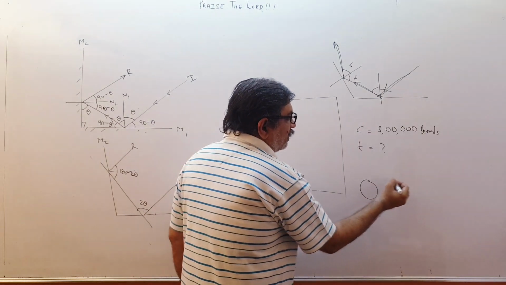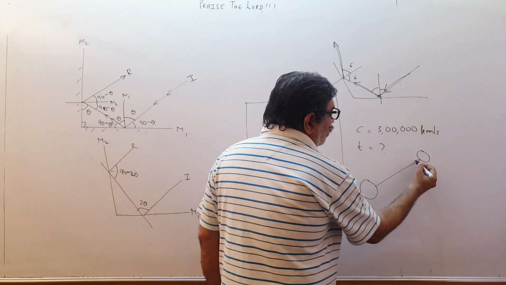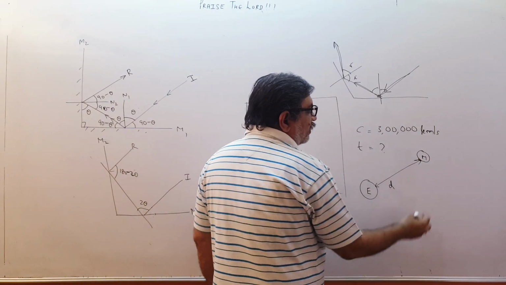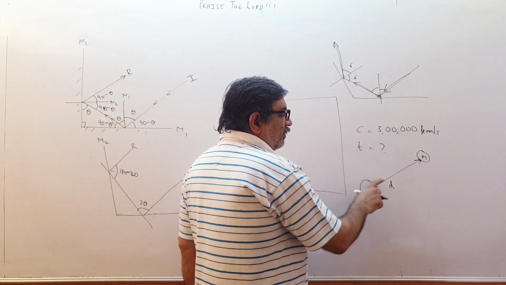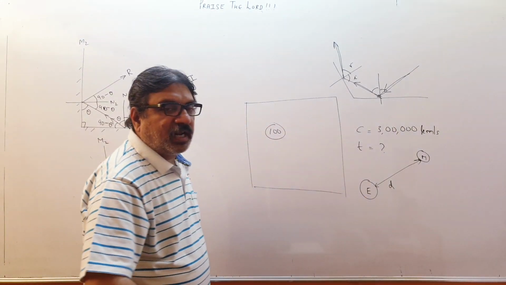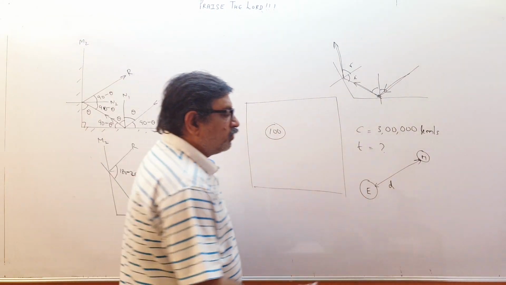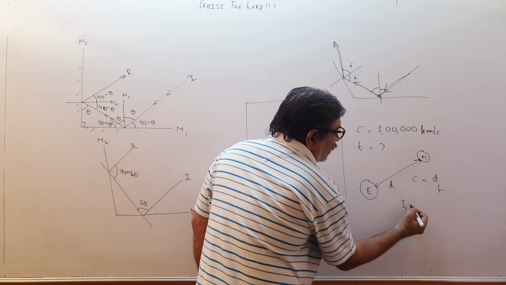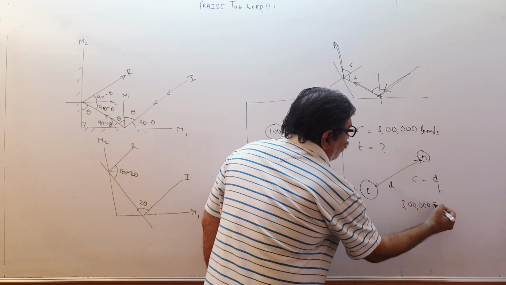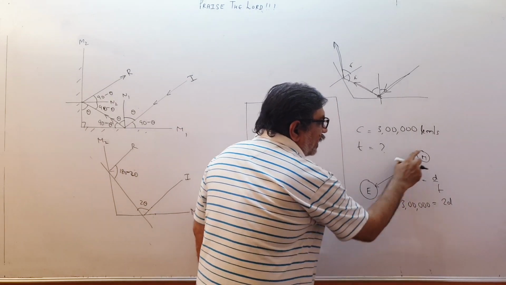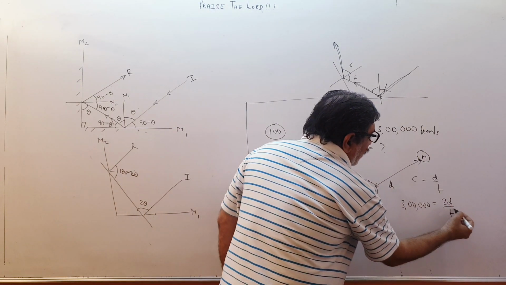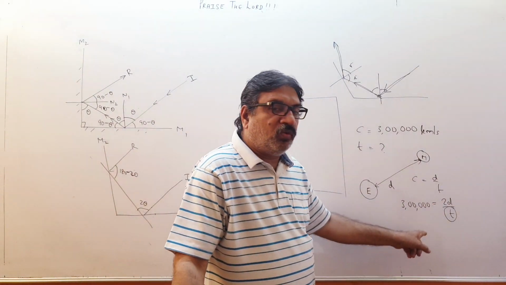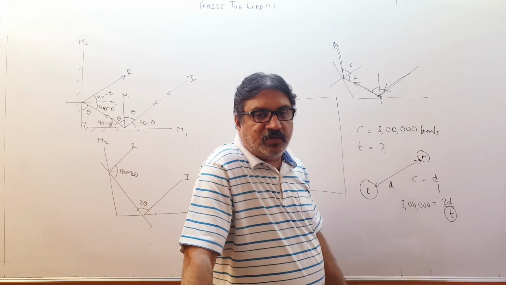So this is the earth and this is the moon. D is the distance between moon and earth. Here there are mirrors kept. So light will go and come back. How much distance will it travel? 2D. Speed is equal to distance upon time. So speed 3 lakh is equal to distance, how much? 2D, going and coming, upon time. Time we will calculate. We will bring this time over here, divide by 2. We will come to know the distance of the moon from earth.